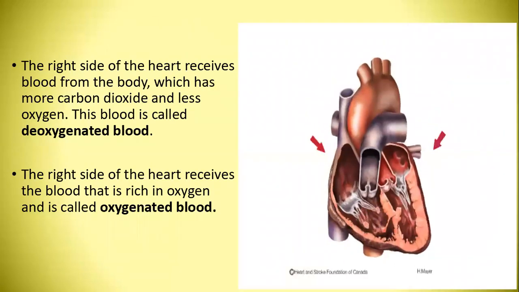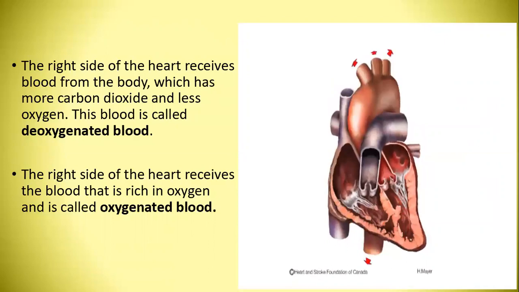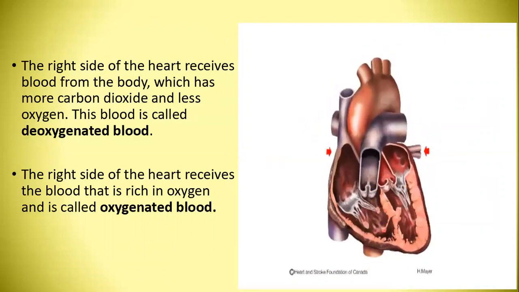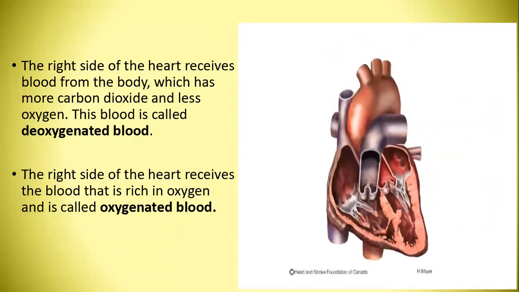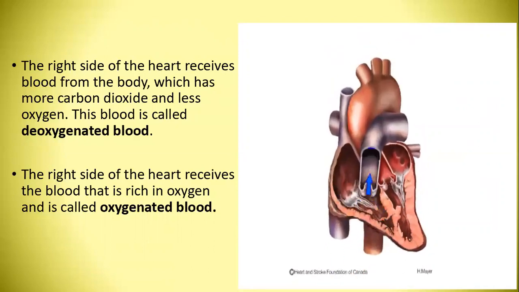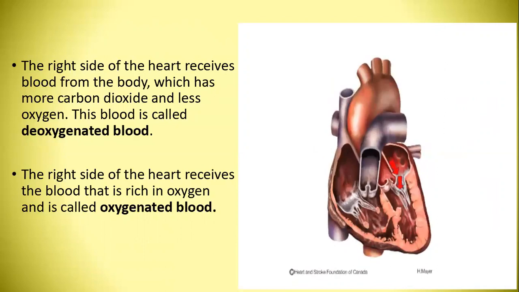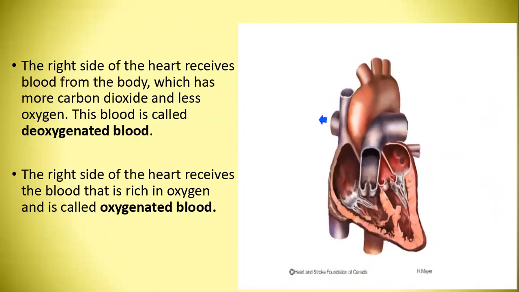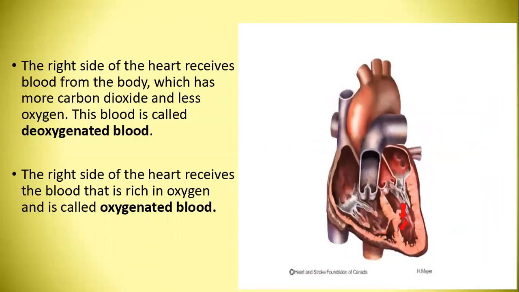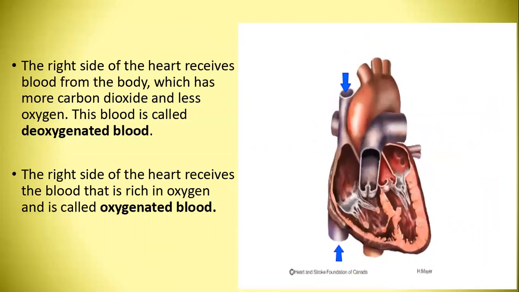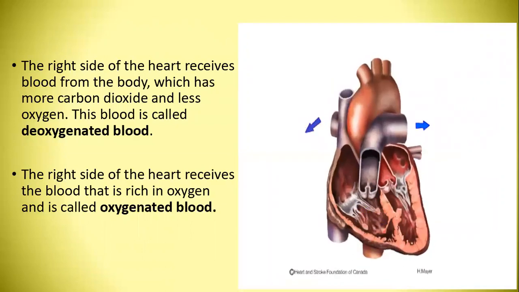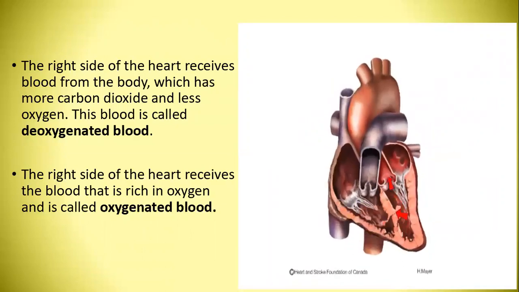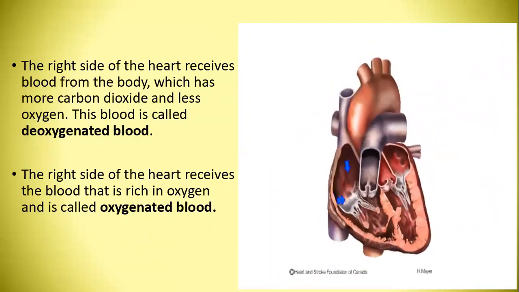The right side of the heart receives blood from the body, which has more carbon dioxide and less oxygen. The blood having more carbon dioxide and less oxygen is called deoxygenated blood.